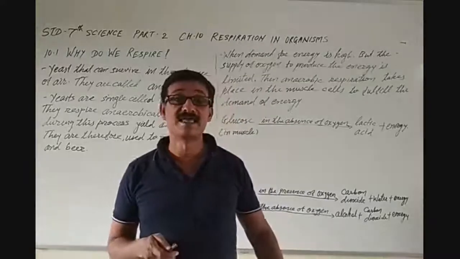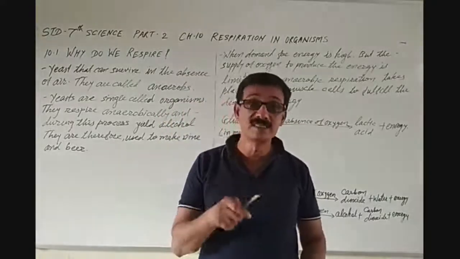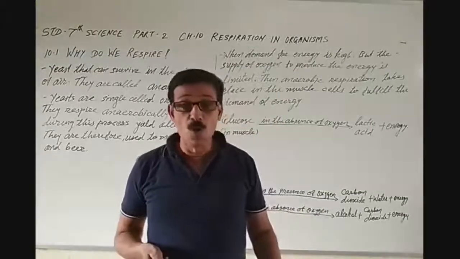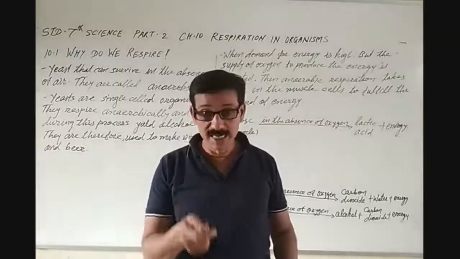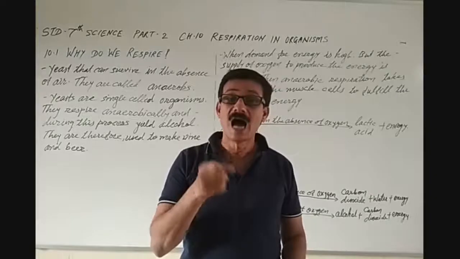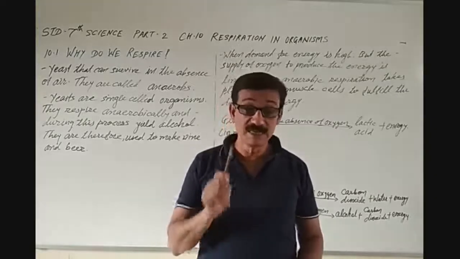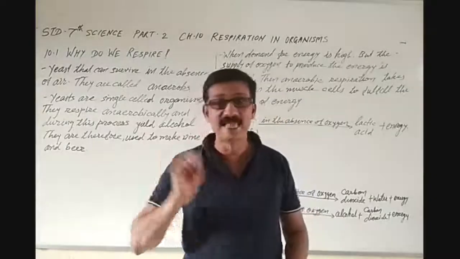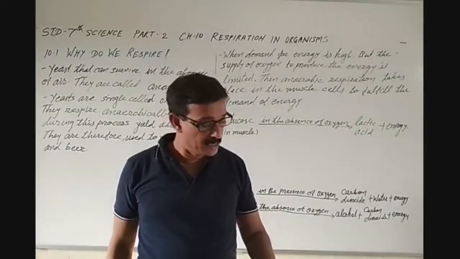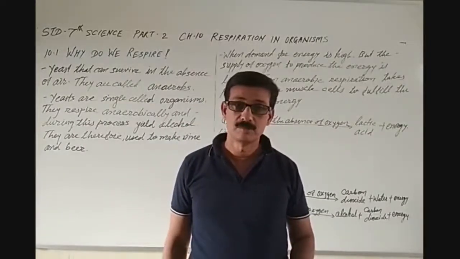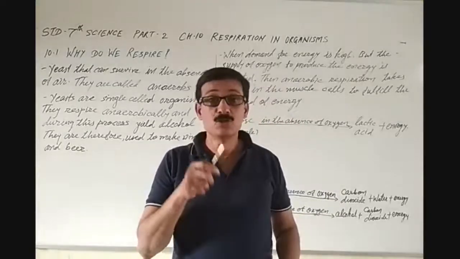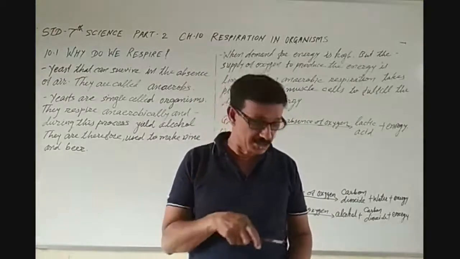They are called anaerobes. The organisms that survive in the absence of air are called anaerobes. Remember well, and if you require, underline that. They get energy through anaerobic respiration. Like yeast, they get energy through anaerobic respiration.